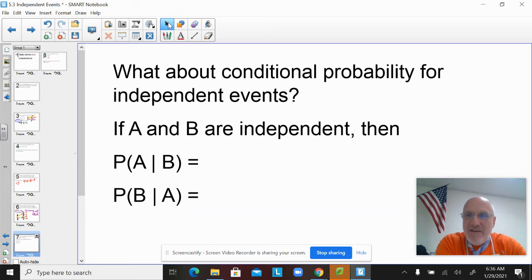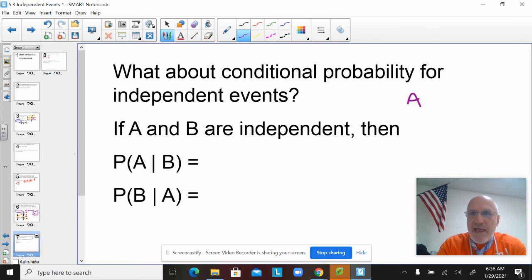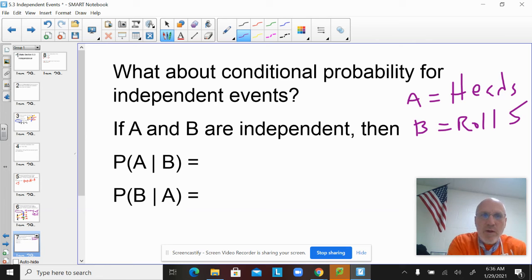But if 2 events are independent, let's go back to my first example. Let's say A is I toss a coin, I get heads, and B is I roll a die and I roll a 5. So this one right here, A given B, that says what's the probability that I toss heads given the fact that I rolled a 5?